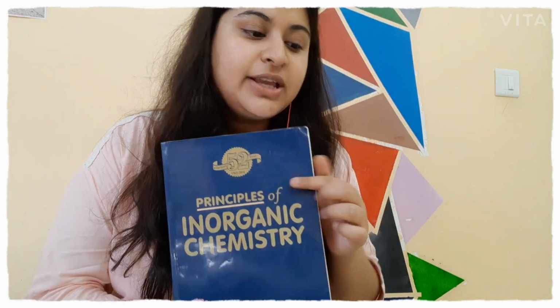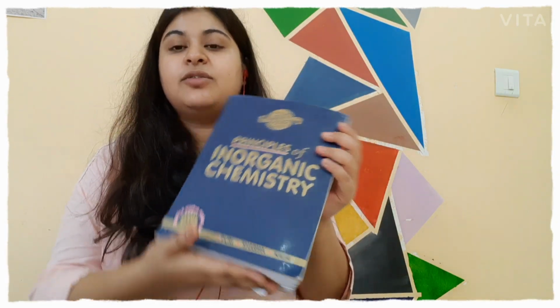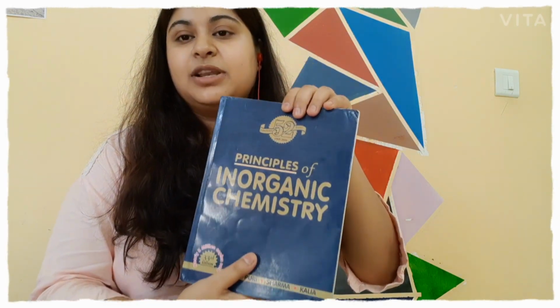From Puri Sharma Kalia you will be covering your periodic table, chemical bonding, shapes, hybridization, S block, and P block. This type of topic you can cover from this particular book. Since this is a very bulky book, a huge book with so much information, you will not understand which part to actually read and which not to read.